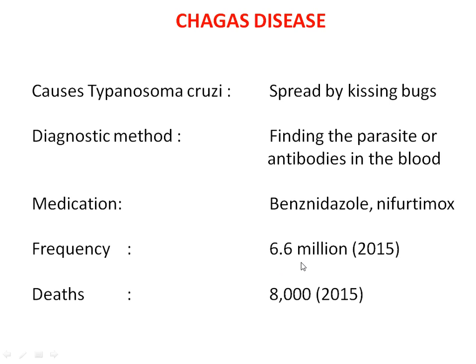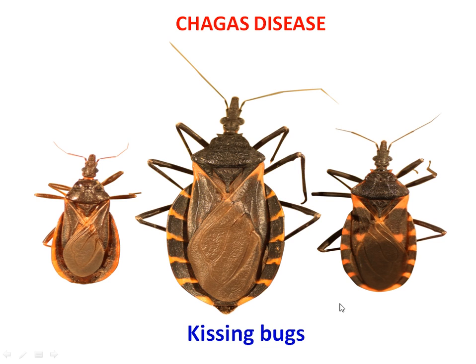As far as the frequency of this disease is concerned, in 2015 about 6.6 million individuals suffered, and about 8,000 deaths were recorded in the year 2015. This slide shows the triatomine kissing bugs, which are responsible for causing Chagas disease. The infectious agent is a protozoan parasite, Trypanosoma cruzi, and the disease is commonly called American trypanosomiasis.